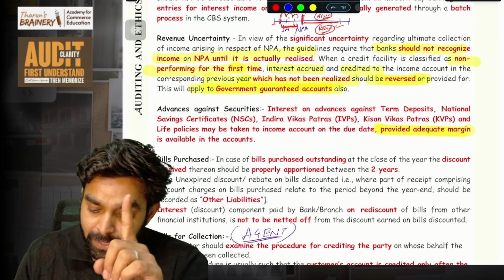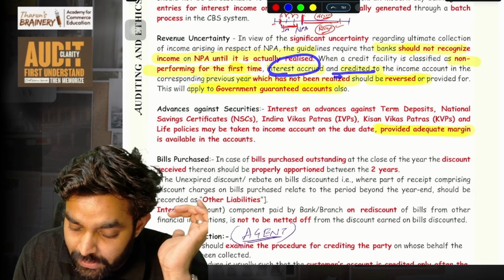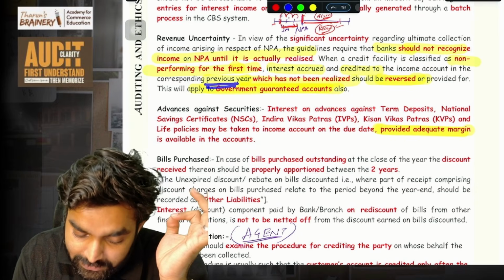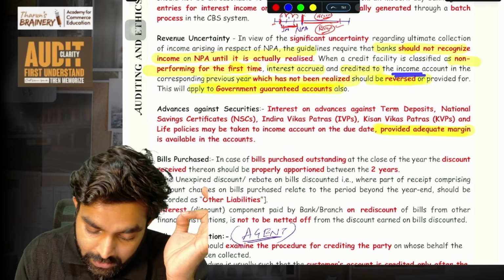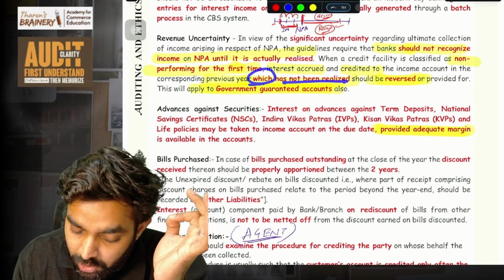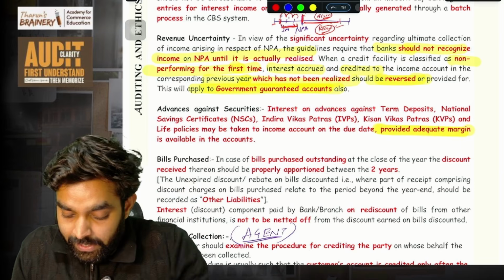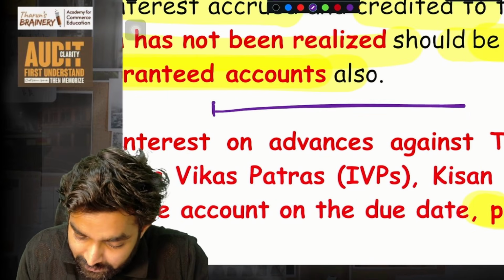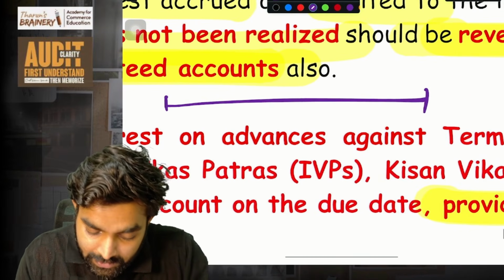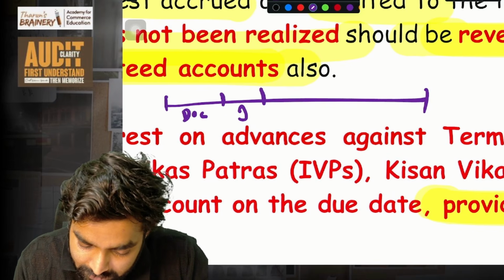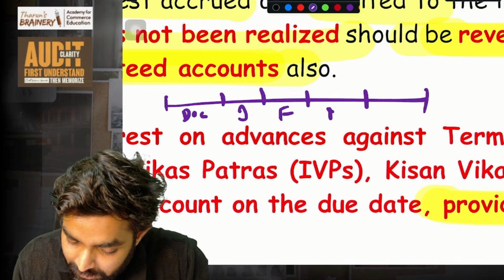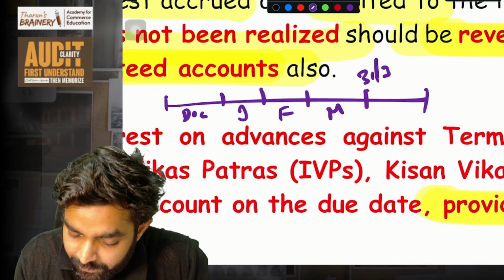For the first time when it becomes NPA, interest accrued and credited to the income account in the corresponding year, which has not been realized, should be reversed. That means, imagine let's take 3 months. This is December, this is January, this is February, this is March. This is March 31st.